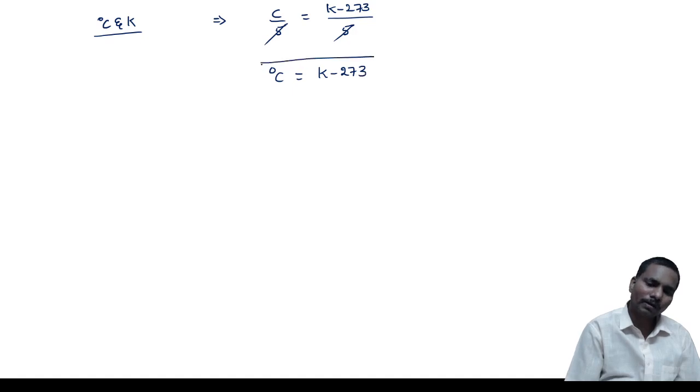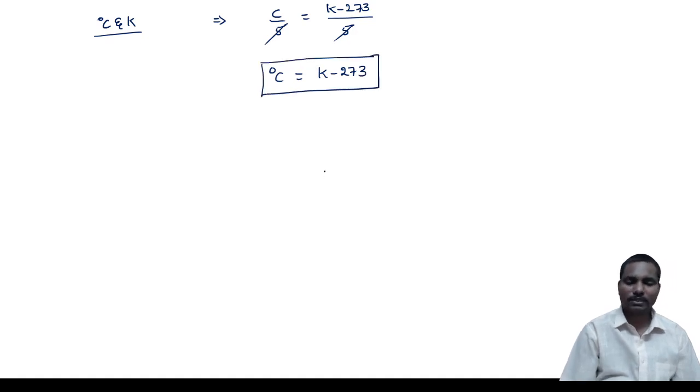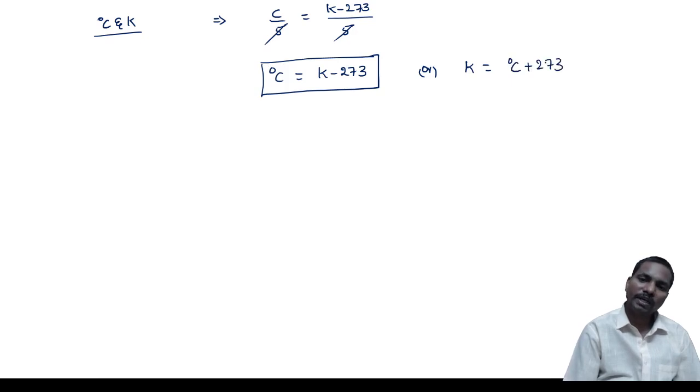Very important. If you have Kelvin and you want degree Celsius, you can use this relation. Or if you want Kelvin, send this 273 to that side, then Kelvin is degree Celsius plus 273.